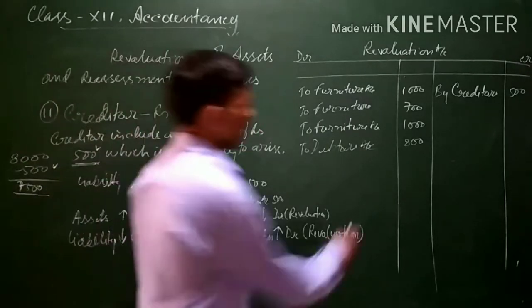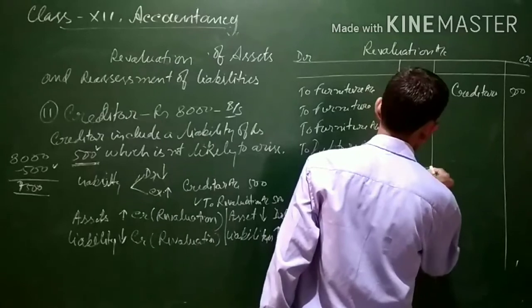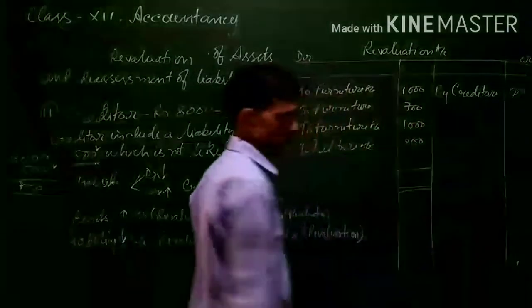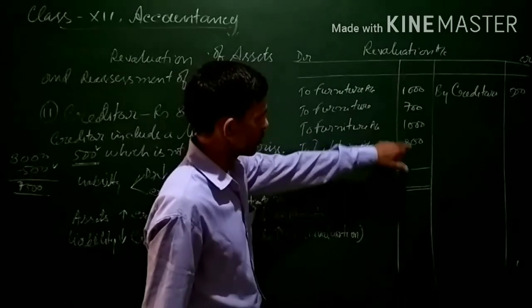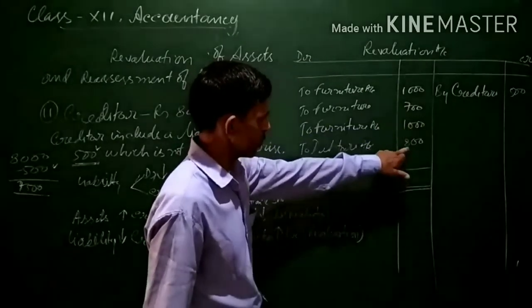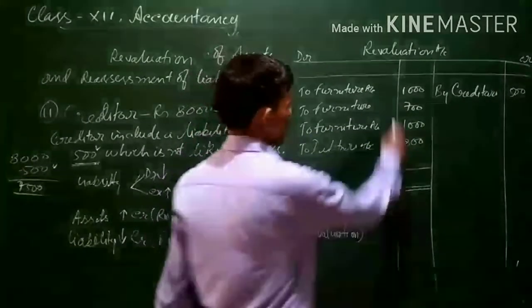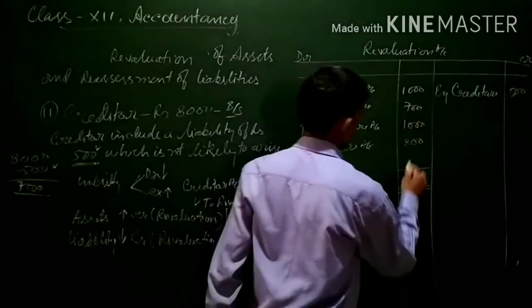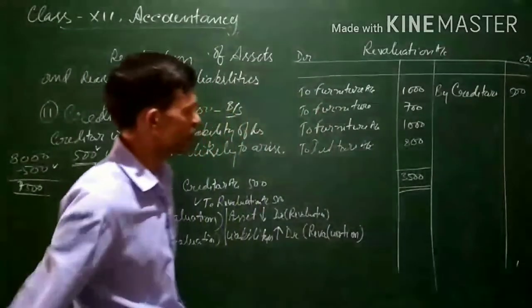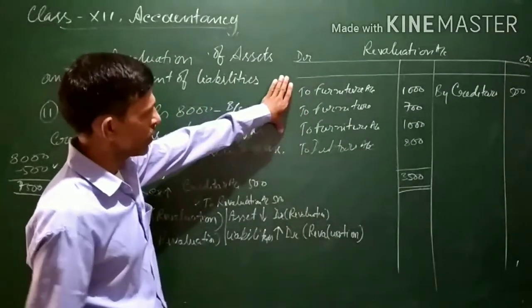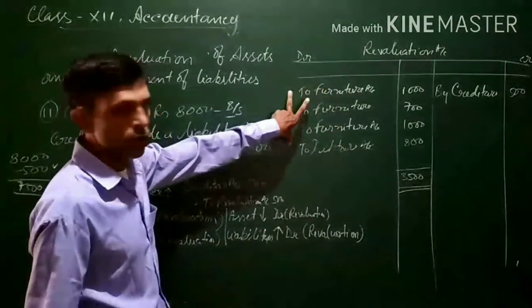Now see, total the debit side, whichever side is more: 1,000 plus 700 plus 800 will come to 3,500. Total of the debit side is 3,500. This is all loss for us.